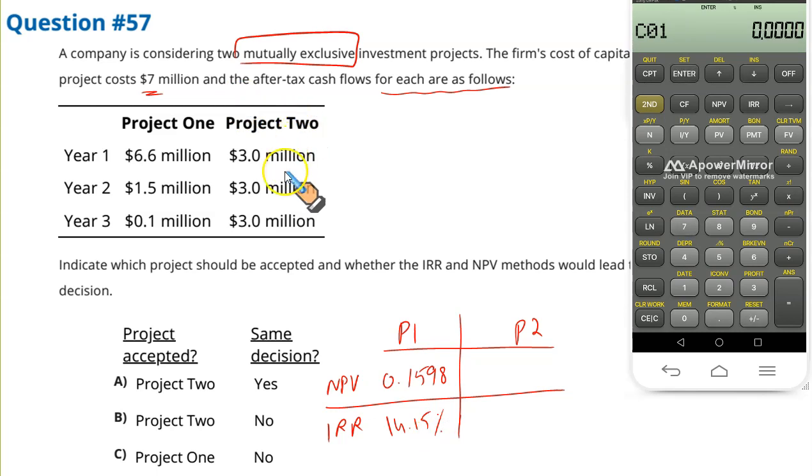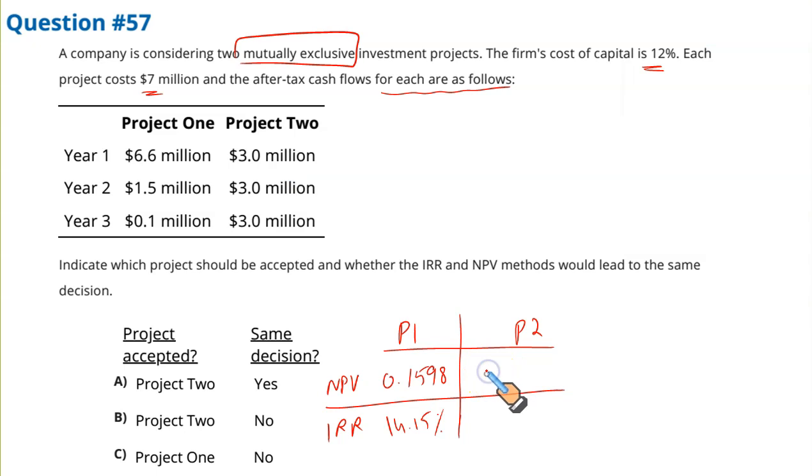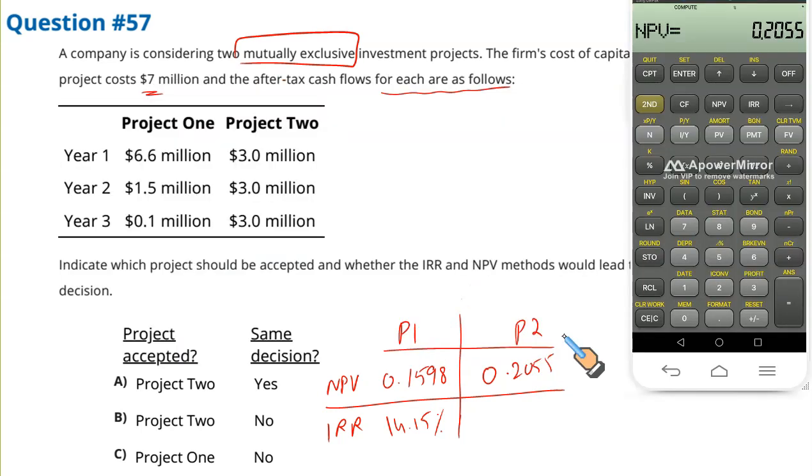Enter, down arrow key. Then we have 3 million inflows. Enter. And they are occurring 3 times. So frequency is 3. Enter, down arrow key. Press NPV. Enter the discount rate, enter, down arrow key. Press NPV, compute. It's 0.2055. NPV is 0.2055. Now if you calculate the IRR as well, you just simply press IRR and CPT. It's 13.7.